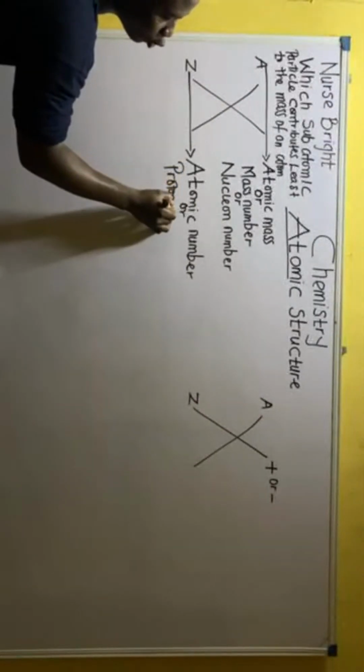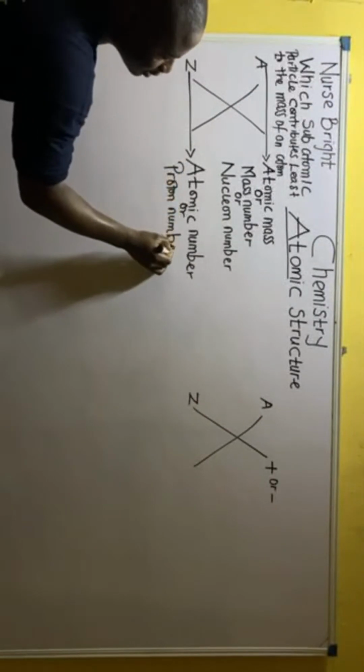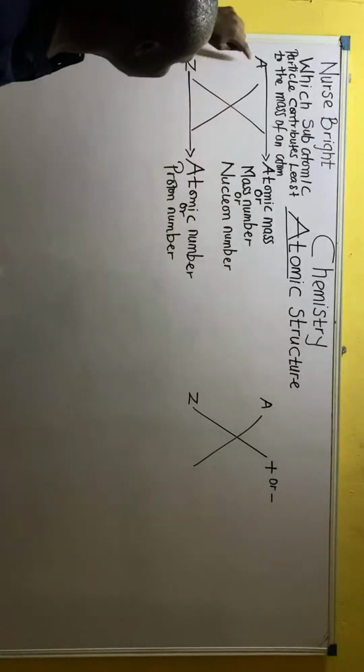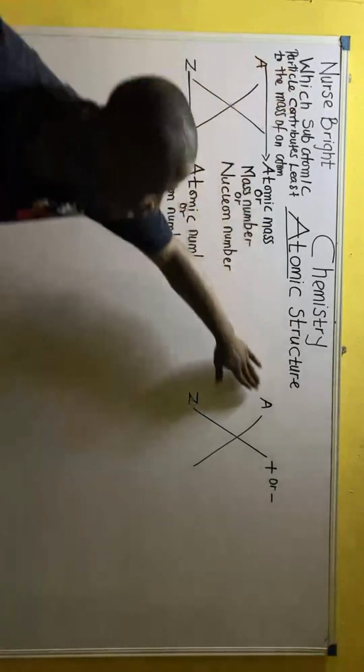If you don't call Z atomic number, you can simply call Z proton number. You can simply call Z proton number. Now moving further, guys, the meaning of A and Z here is still the same.